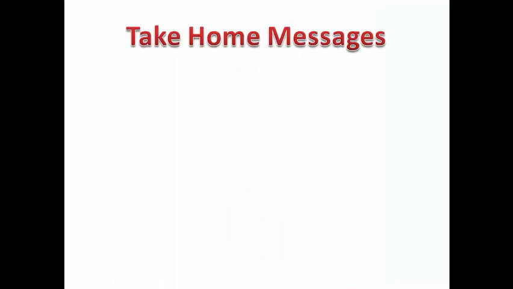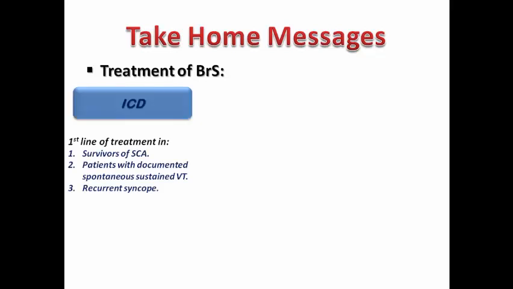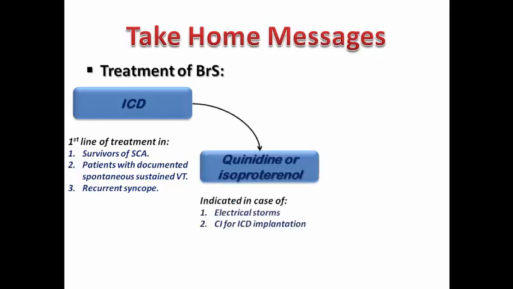So we have reached the end of part 2 of the primary electrical diseases. And here is a summary for the most important one today, which is Brugada syndrome. The first-line treatment, of course, is ICD. Once the patient is symptomatic, he has a very high risk for sudden cardiac death, followed by starting medical treatment like quinidine if the patient is still having recurrent ICD shocks or refusing or contraindicated to have an ICD, or isoprenaline in case of electrical storm.